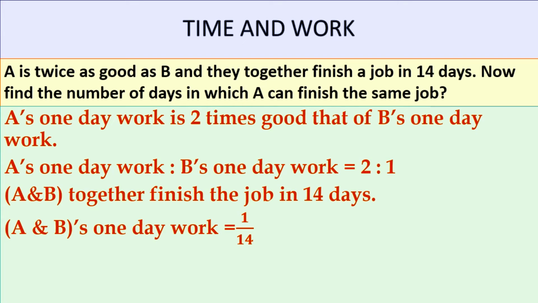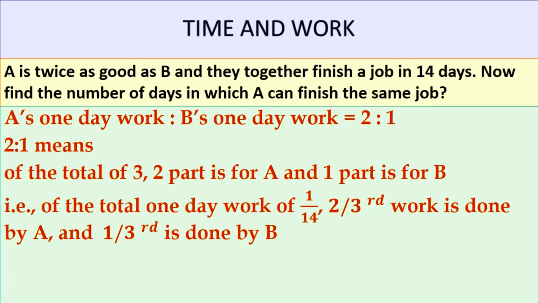So A and B's 1-day work will be 1 by 14. A's 1-day work is to B's 1-day work is 2:1. That means of the total 3, that is 2 plus 1, 2 parts are for A and 1 part is for B. That is, of the total 1-day work of 1 by 14 done by both A and B, 2/3 of the work is done by A and 1/3 is done by B.